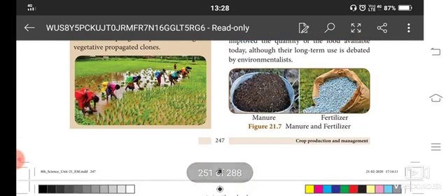See, here they have given a picture of manure and fertilizer. Manure is made with the help of cow dung, animal waste and plant waste. Fertilizers are minerals.